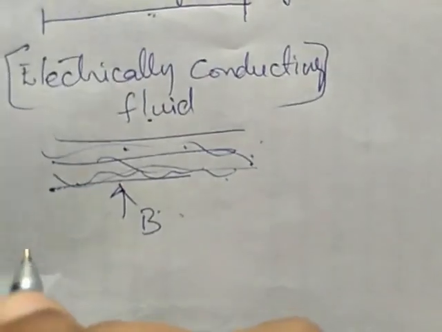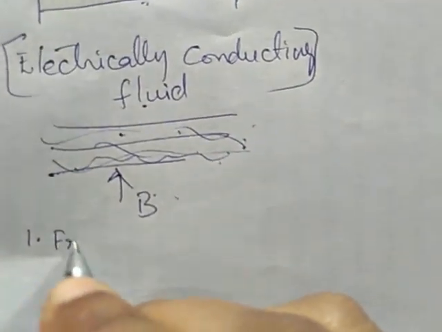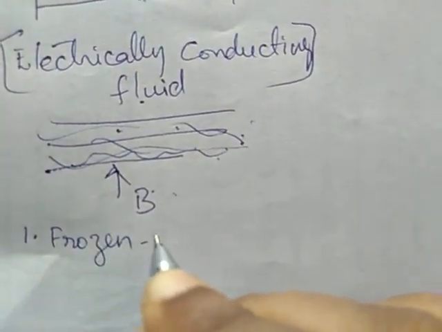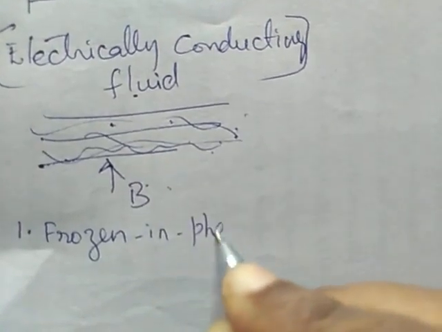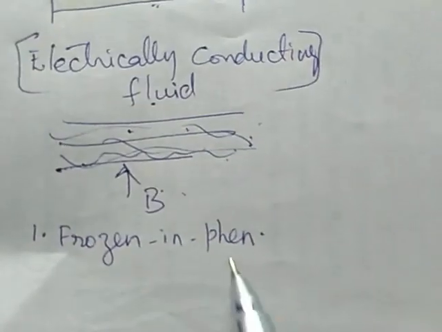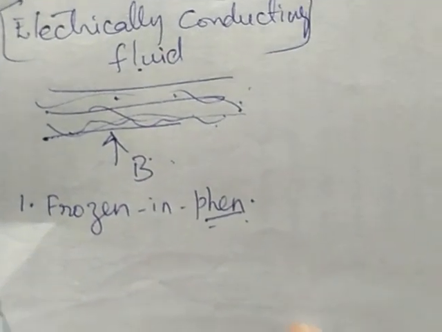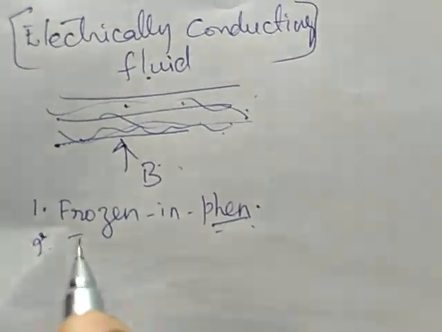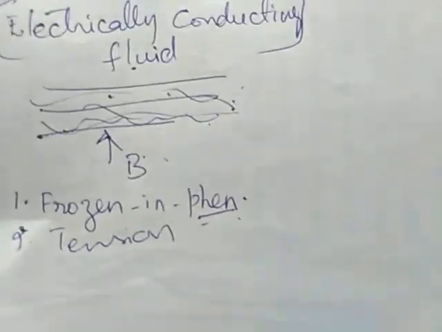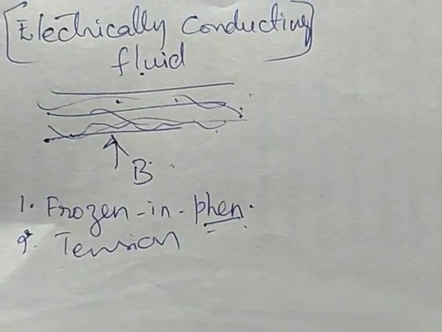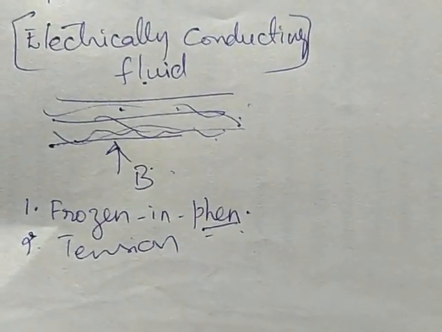The first one is the frozen-in phenomenon, which we are going to study further. The second one is tension in the fluid particles in the direction of the magnetic field lines.